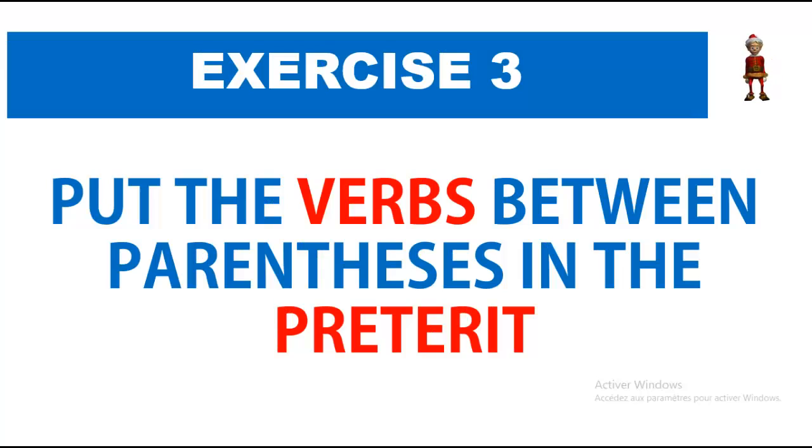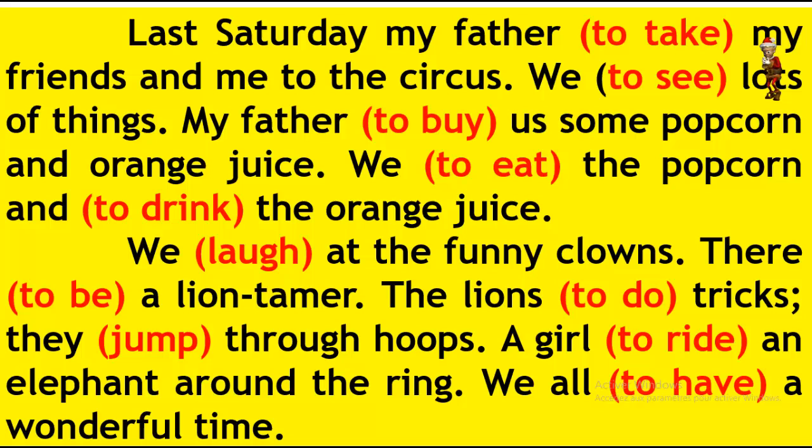Etc. Exercise number 3. Put verbs between parentheses in the preterit. Last Saturday, my father to take my friends and me to the circus. We to see lots of things. My father to buy us some popcorn and orange juice. We to eat the popcorn and to drink the orange juice. We to laugh at the funny clowns.